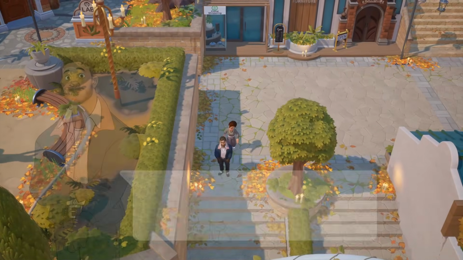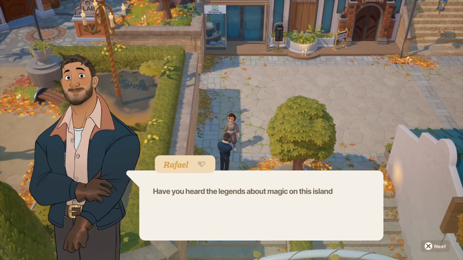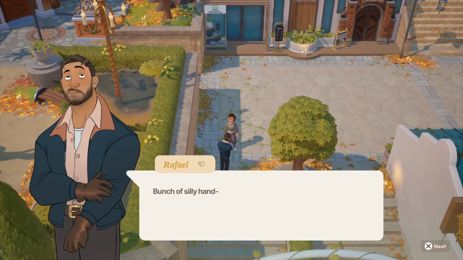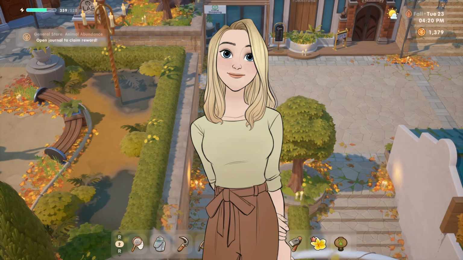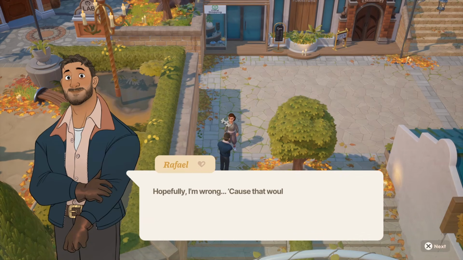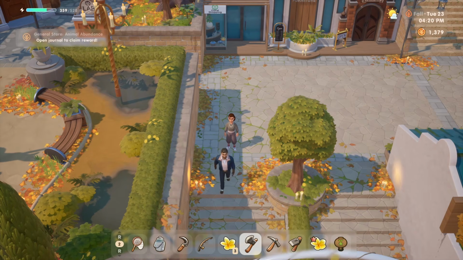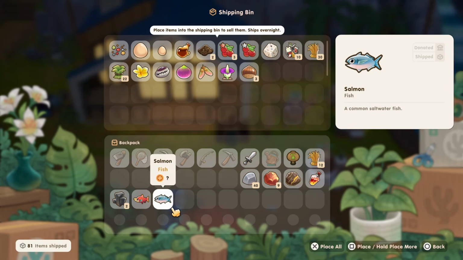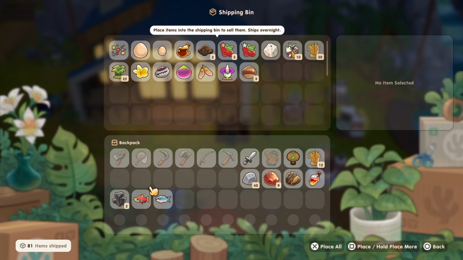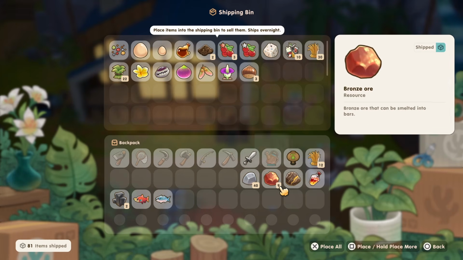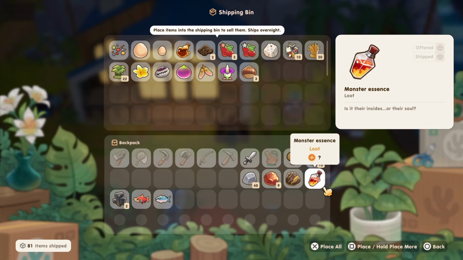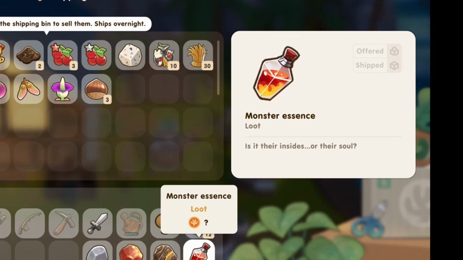It's even implied that like 95% of the other inhabitants of Coral Island are completely unaware of any of this being real. There's funny conversations every once in a while, like people thinking the one character Alice is weird because she thinks aliens might exist, and you just nod solemnly even though you just talked with literal giants and swam with mermaids yesterday. In a more classic way, there's also tons of items in the game that have flavor text attached. Most of them are pretty standard, but every once in a while you get something like Monster Essence, which asks you the question, is it their insides or their souls?